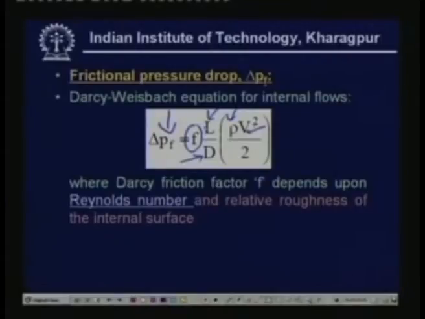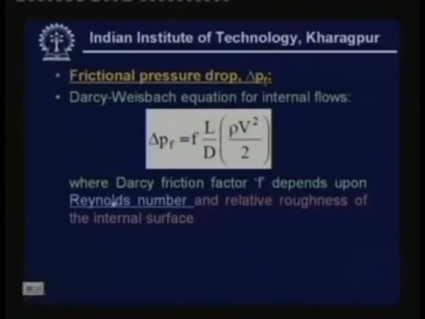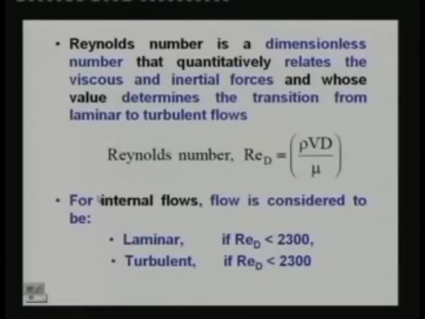Factor f is known as the Darcy friction factor. It is a non-dimensional factor, and it depends upon the Reynolds number and the relative roughness of the internal surface. Now what is the Reynolds number? I am sure that again you studied about the Reynolds number in your course on fluid mechanics, but let me just give it for the sake of completion. The Reynolds number is a dimensionless number that quantitatively relates the viscous and inertial forces, and whose value determines the transition from laminar to turbulent flow.